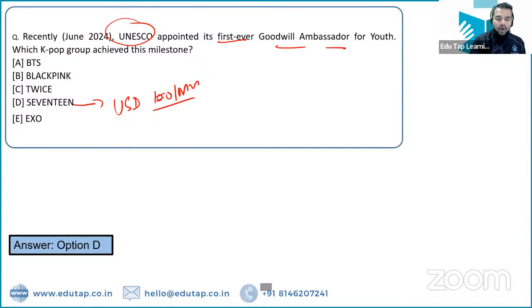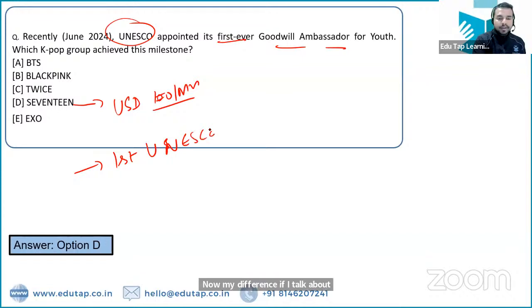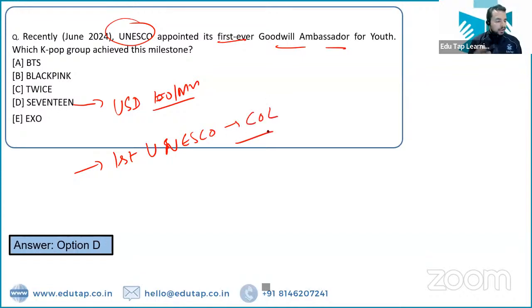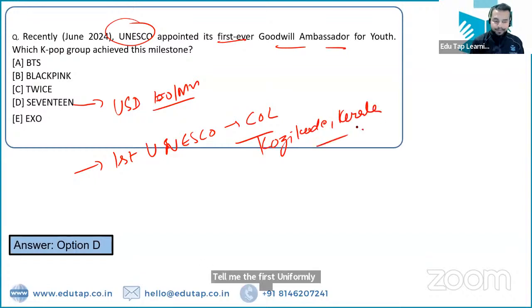Now my dear friends, if I talk about UNESCO, you have to tell me India's first UNESCO city of literature. Can anybody tell me the first UNESCO city of literature? What is the name of that city? That is Kozhikode, in the Indian state of Kerala, right?